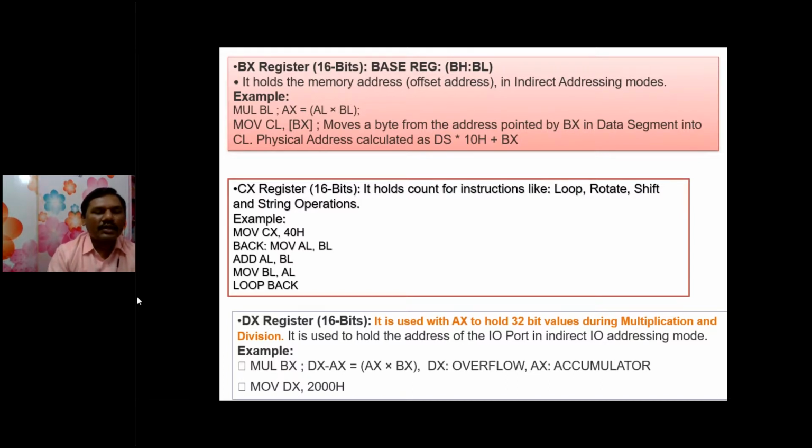For example, in the instruction MUL BX, multiplication and division don't have any destination operand directly in the instruction itself, but the content of BX will be multiplied by AX, and the result is stored by the DX and AX registers. This is not DX minus AX. Here it shows that the operation is performed on AX and BX and the result is stored by the DX and AX registers.